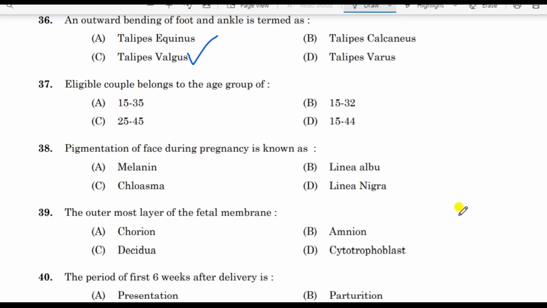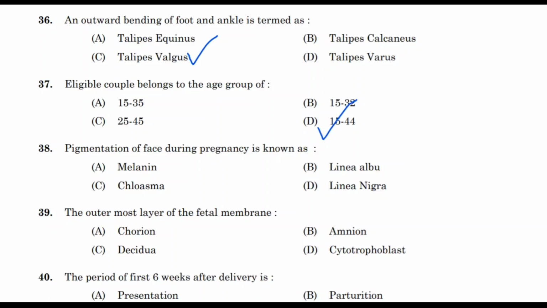Next question, eligible couple belongs to the group of, correct answer is 15 to 44. Some question papers you can see 15 to 45, that is also correct. Eligible couple, the lady belongs to the age group of 15 to 45.